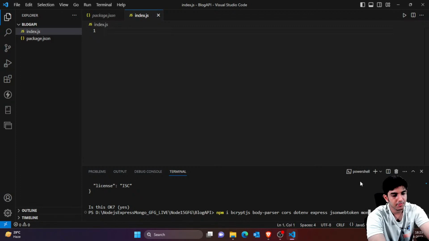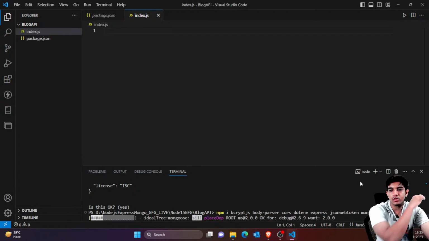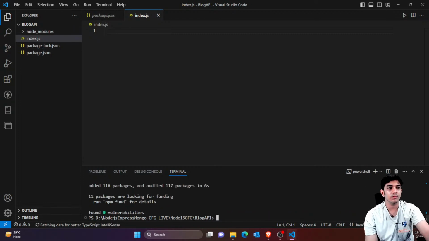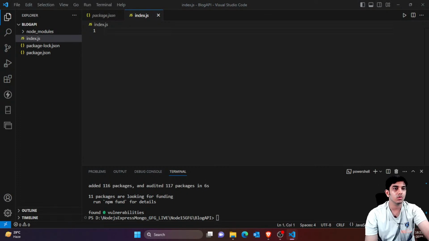Mongo, mongoose and multer. Okay, so multer would be used for storing media files, which we would be storing in the blog application. So I think these are enough, but if in future we would be needing some more packages, we would be using those packages later on, right?